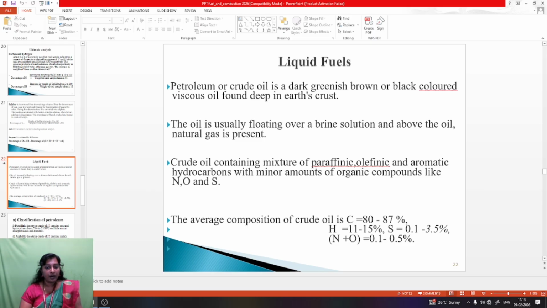The average composition of crude oil is carbon content 80 to 87%, hydrogen content 11 to 15%, sulfur content 0.1 to 3.5%, nitrogen plus oxygen a very low percentage, 0.1 to 0.5%. Now we need the purified petroleum. Only then is the petroleum used as vehicular fuel.